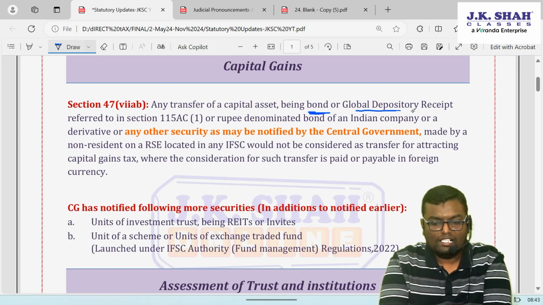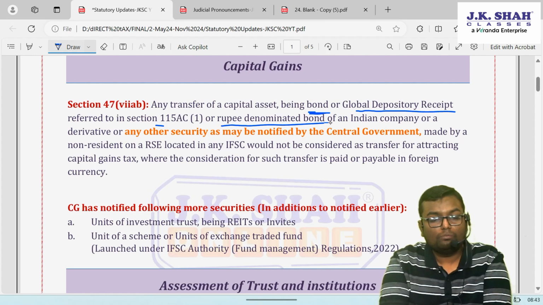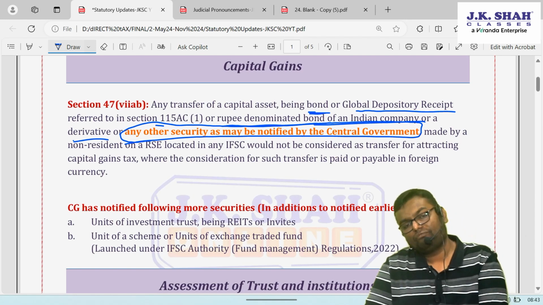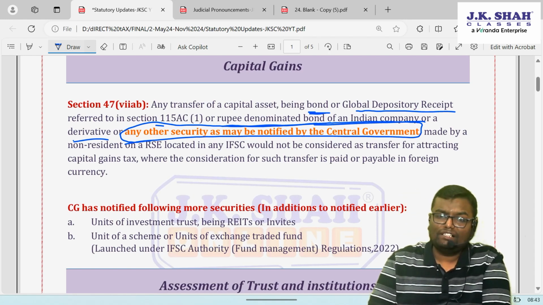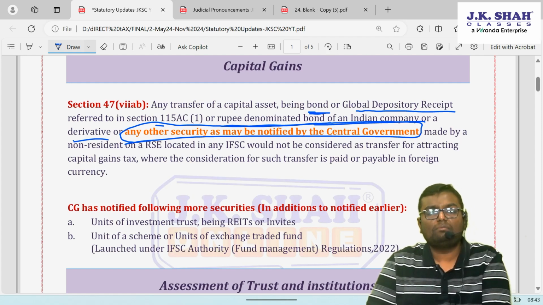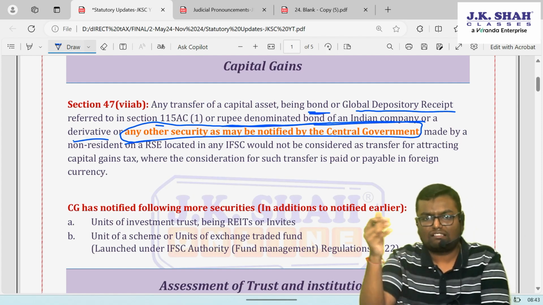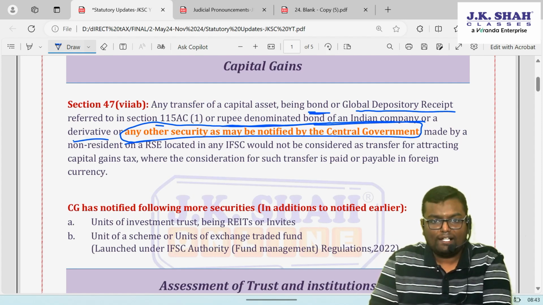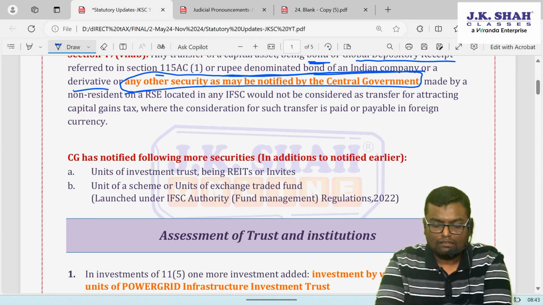Bond, global depository receipt referred in section 115AC subsection 1, rupee denominated bond of an Indian company or any derivative or any other security as may be notified by the central government. Now there are many securities which were already notified by the central government earlier, which we have studied in the class. Few more securities are notified for this clause. So what are those few more securities?